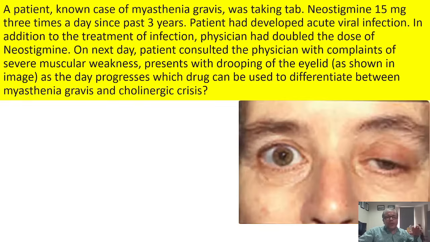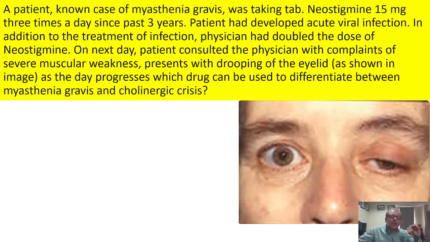Okay, now you may feel that it's a very long case scenario, but make a habit of breaking down a question into various compartments. A patient, a known case of myasthenia gravis, was taking tablet neostigmine 50 mg three times a day for the past 3 years. So it is a case of myasthenia gravis, taking treatment, and the patient is stable. Now the patient developed an infection.